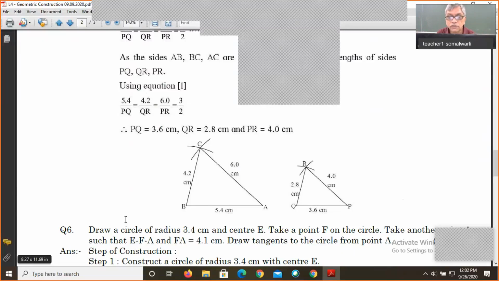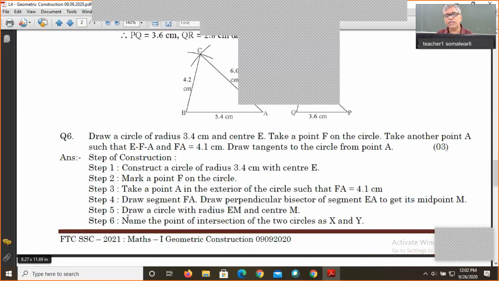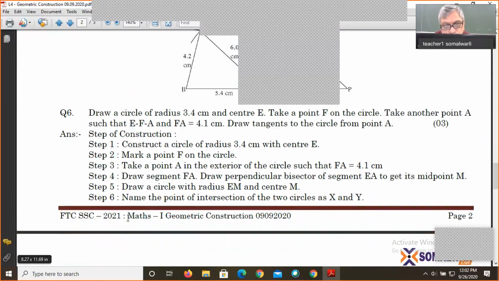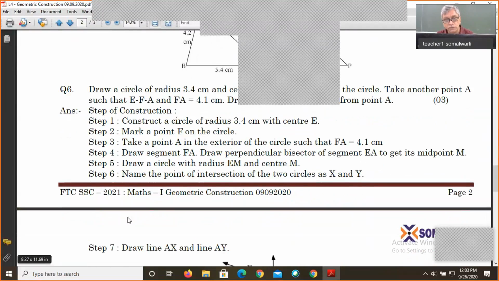Okay, now draw a circle of 3.4. It is nothing but the same sum as the second one. That is, draw a circle with radius 3.4 and center E. Take a point F on the circle. Take another point A, such that E, F, A are collinear and segment FA is 4.1. Draw tangents to the circle from point A. Steps of construction, which is very simple.